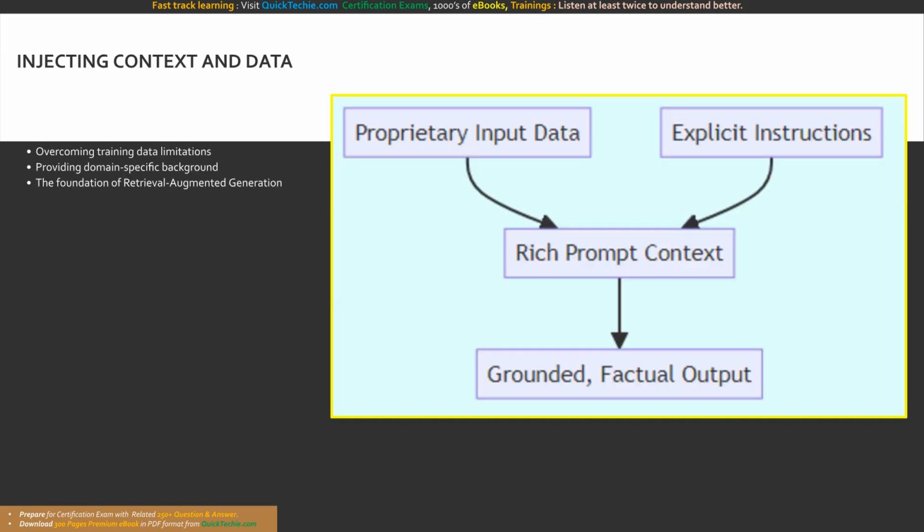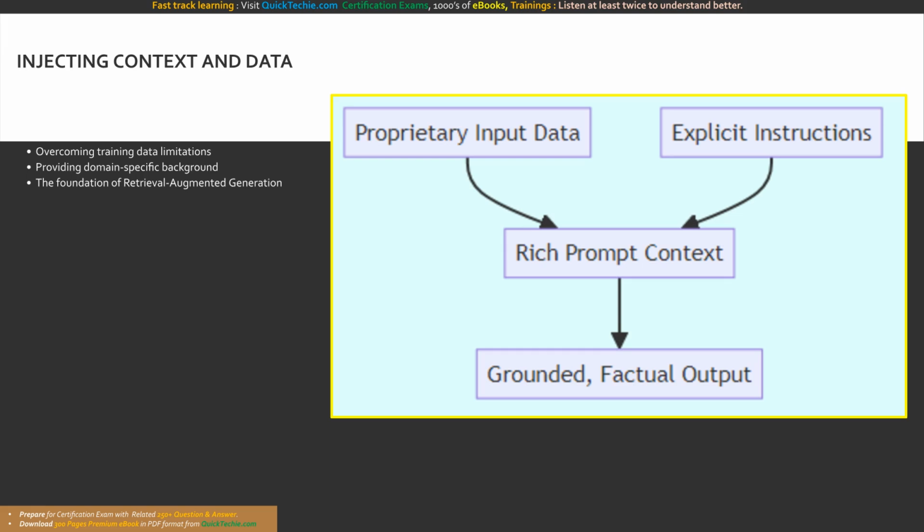Instructions tell the model what to do, but without the right context, the model might not know how to do it accurately. What is context in prompt engineering? Context is the relevant background information, domain-specific knowledge, or temporal data that you inject directly into the prompt to ground the model's response. Remember, foundation models are frozen in time based on their training data. If you ask a model about a highly specific, proprietary internal company document, it will hallucinate because it has never seen it. To solve this, you must provide the text of that document as input data alongside your context.